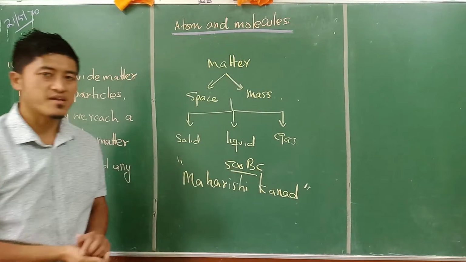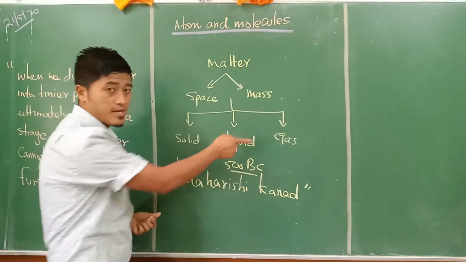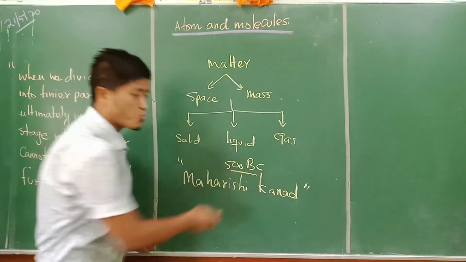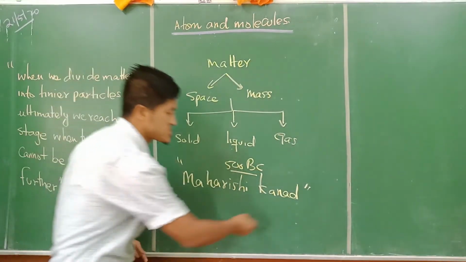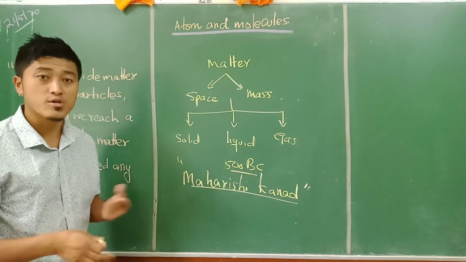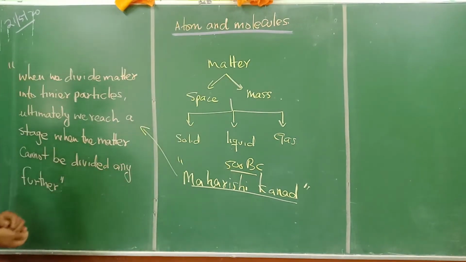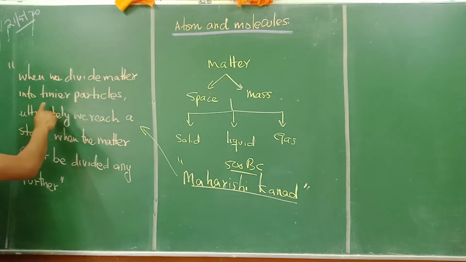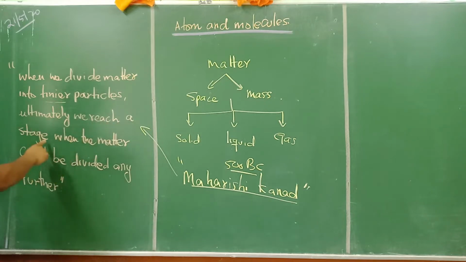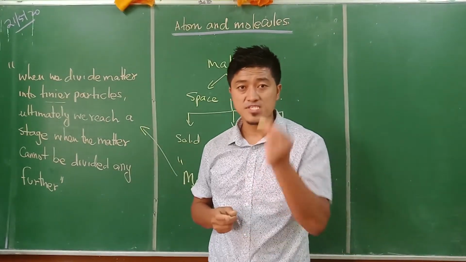This man first started asking a question: we have an idea that matter has solid, liquid and gas states, but what are they made up of? Maharishi Kanad, a great philosopher from India, came to a conclusion: when we divide matter into tinier, smaller particles, ultimately we reach a stage when the matter cannot be divided any further. For example, this chalk is matter.